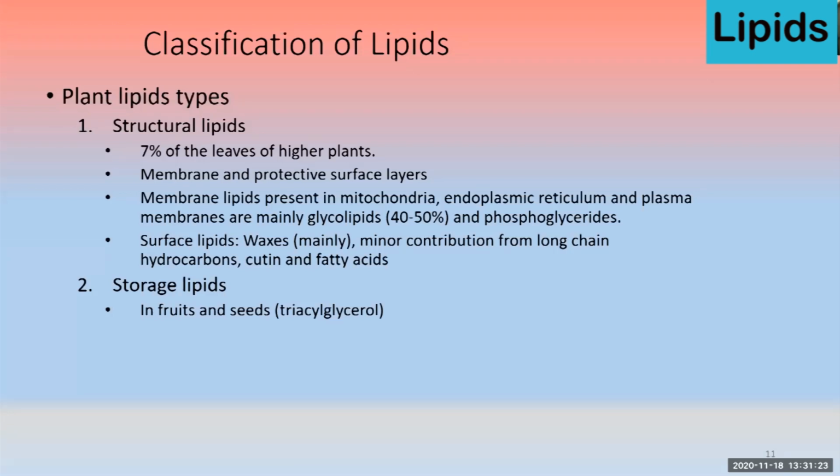So that helps, you can say, protect the plant from water transpiration, helping in retaining the water in the plant. Next is storage lipids, usually present in the fruit and seeds of the plant, and they are mainly in the form of triglycerides.